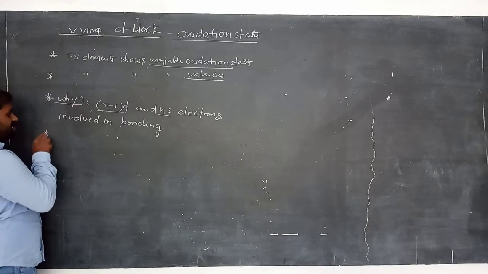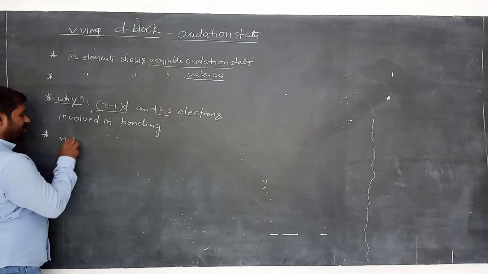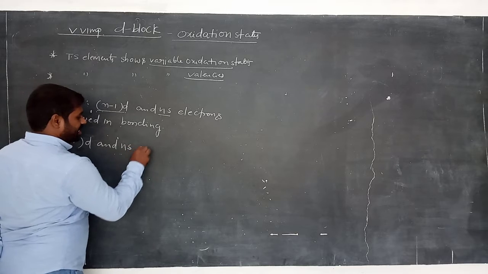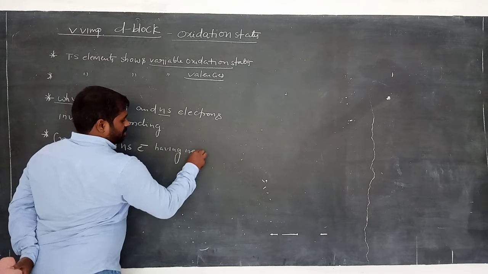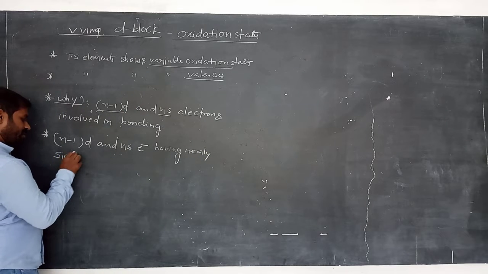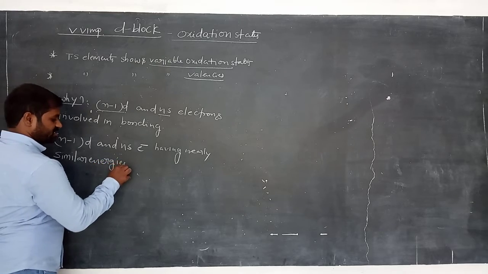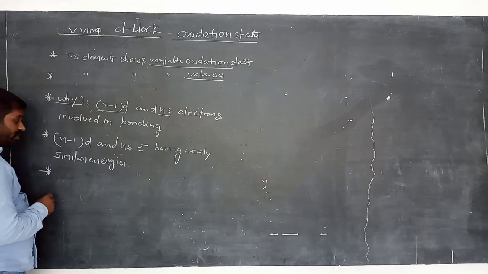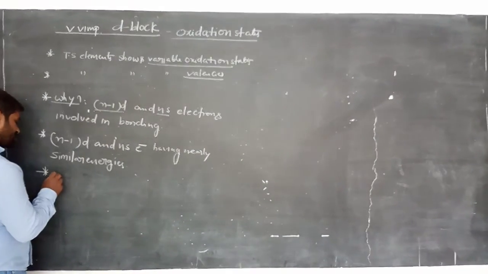So that is one of the reasons to show variable oxidation state. The (n-1)d and ns electrons have nearly similar energies, and that is one of the important reasons.